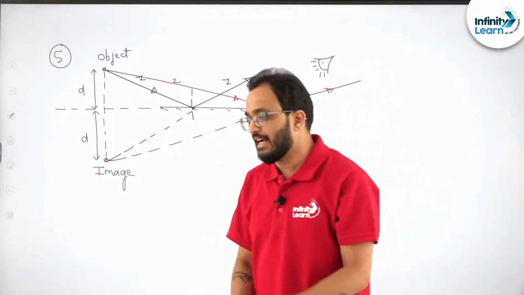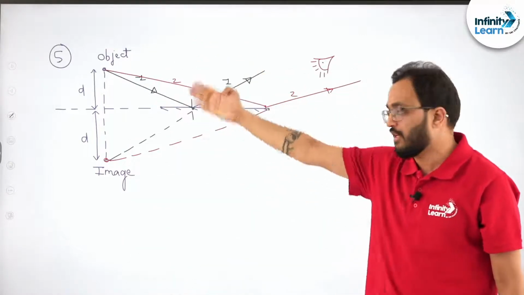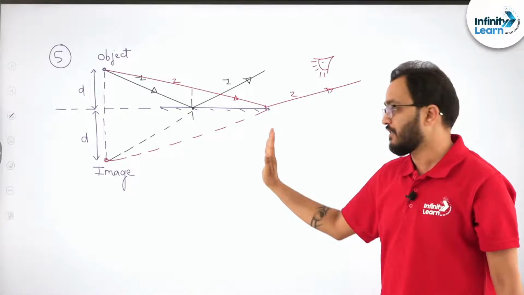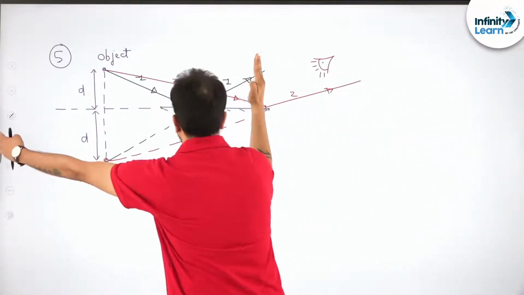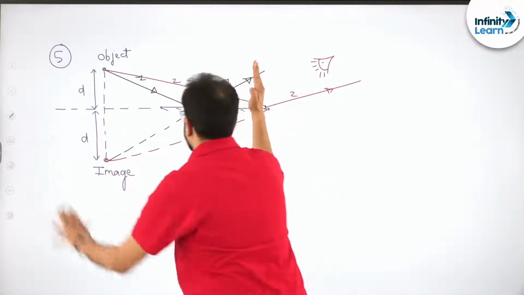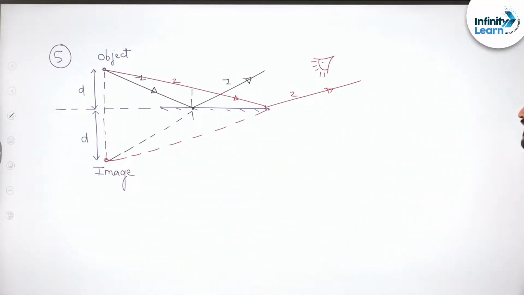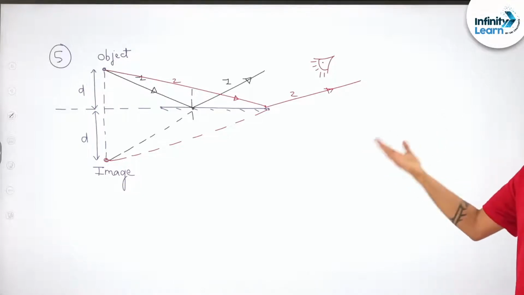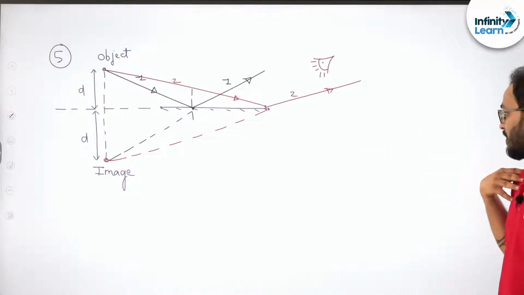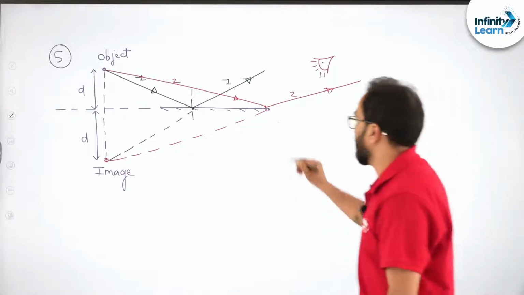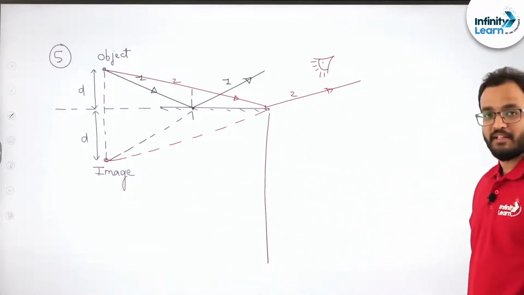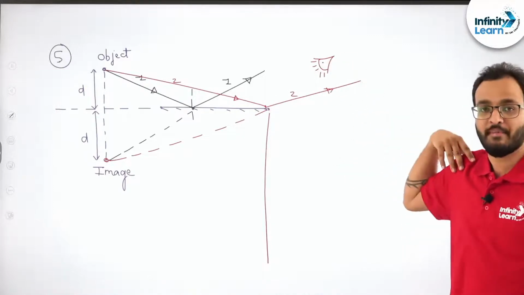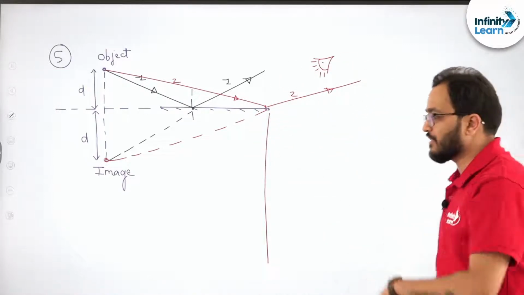So if I say that this is the image, and this particular portion, till this point, is the mirror, and I am standing here, then my image will be formed, but I cannot see my image, because this portion is the mirror. Suppose my friend is standing at this point.